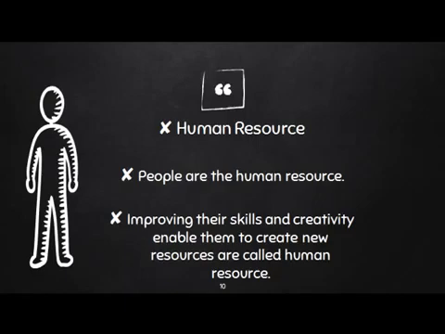This is the last broad category of resource, that is the human resource. People are the human resource. Improving their skills and creativity enables them to create new resources, and by using those resources, it can lead to a life of comfort.